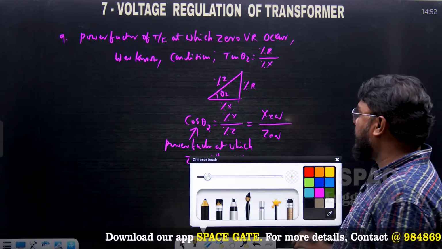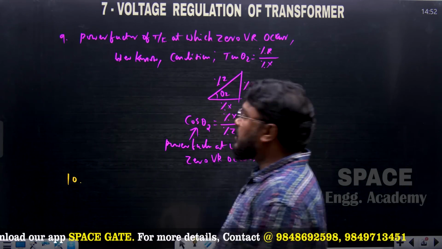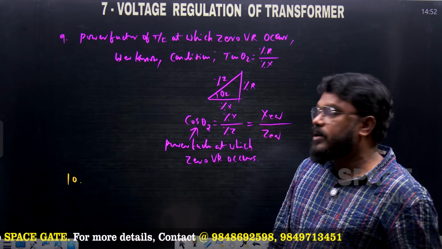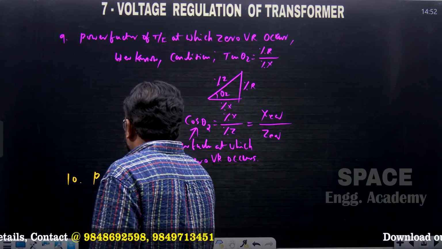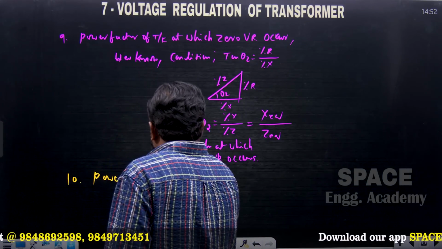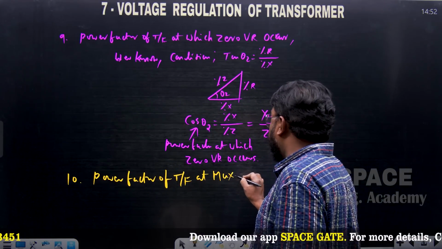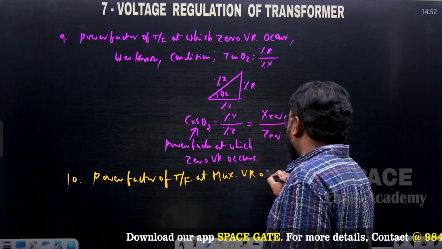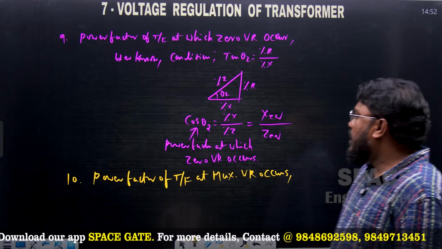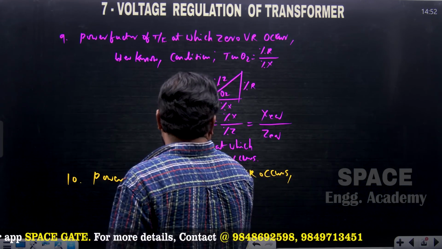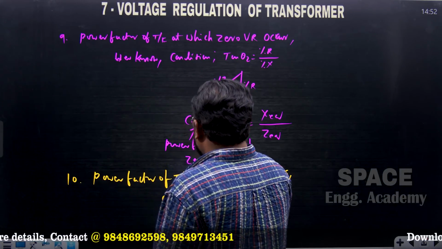And similarly, next one: the power factor of the transformer at which maximum voltage regulation occurs. This is also another possibility of the question. Maximum voltage regulation means that we will get cos theta 2. So now we can solve this one.